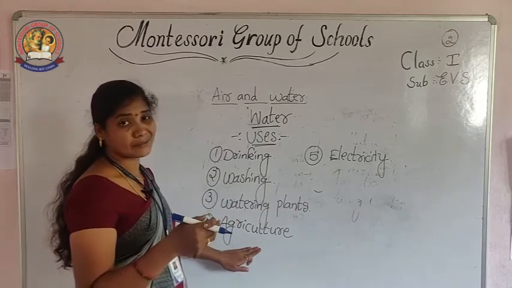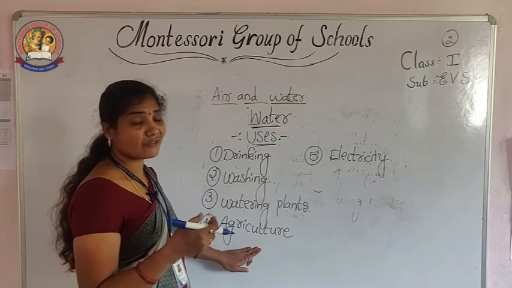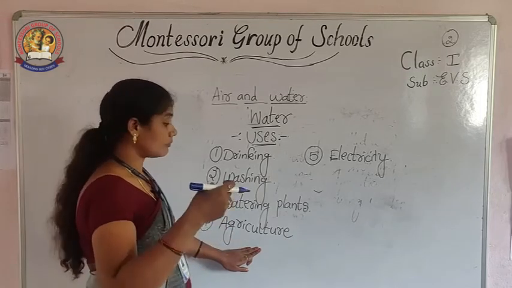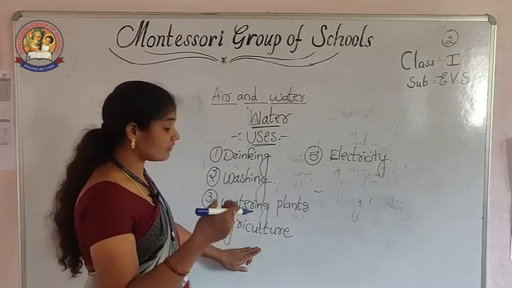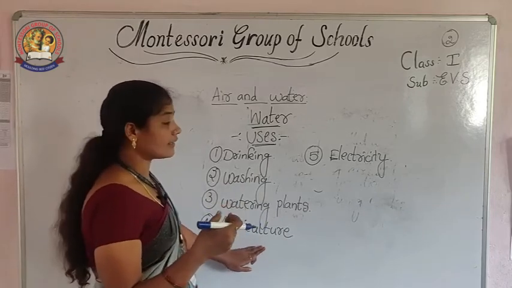Then agriculture. Agriculture fields. How do we get food? When we give more water to the fields, automatically we will get food. So for agriculture also, we need water.